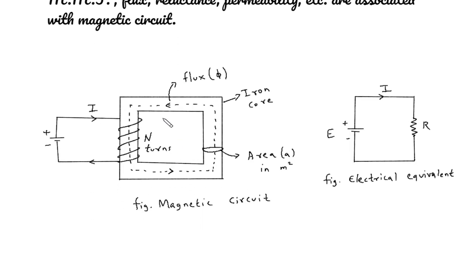In this diagram we can see that this is an iron core. This is a conductor wound on this iron core. It has N number of turns. It is excited by this cell. This is the current flowing through this conductor. This is the flux, which is represented by phi. This is the cross-sectional area in meter square. So this is called a magnetic circuit, and this is the electrical equivalent circuit of this magnetic circuit.